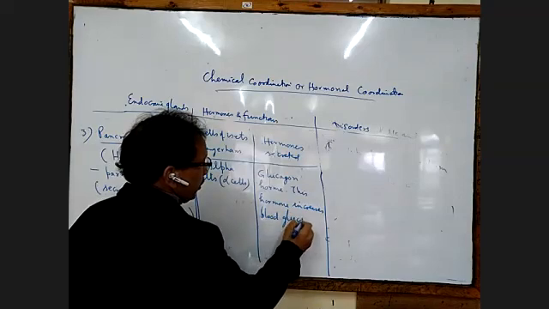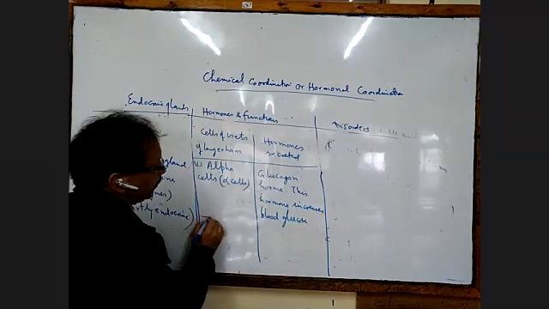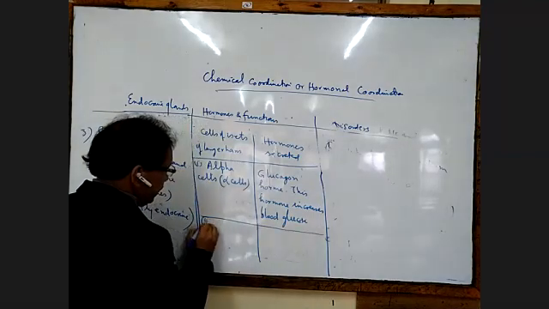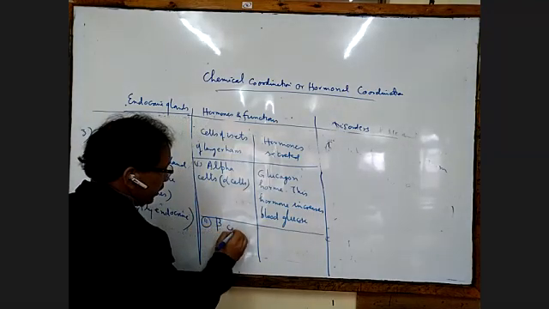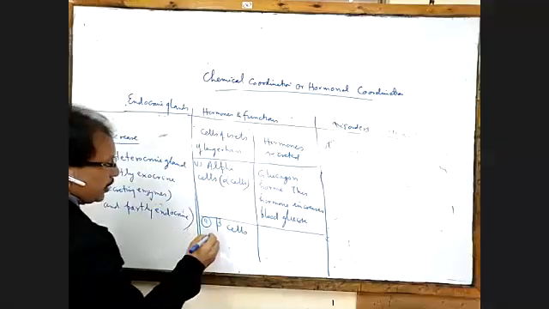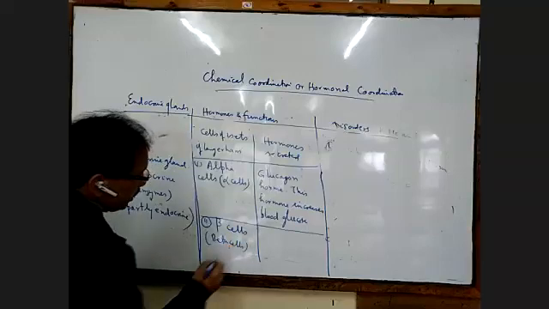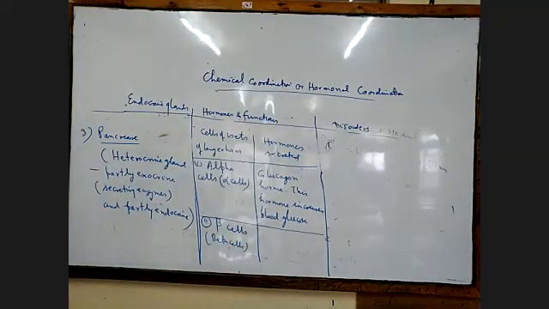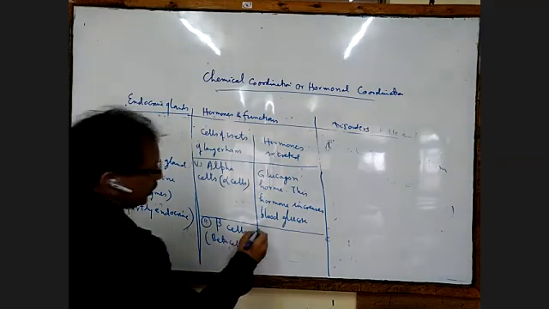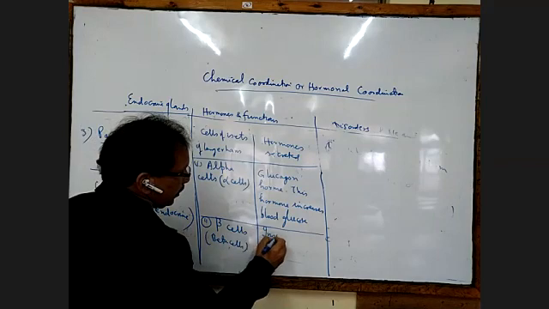Then the second one is called beta cells, B-E-T-A. Beta cells secrete the insulin hormone.